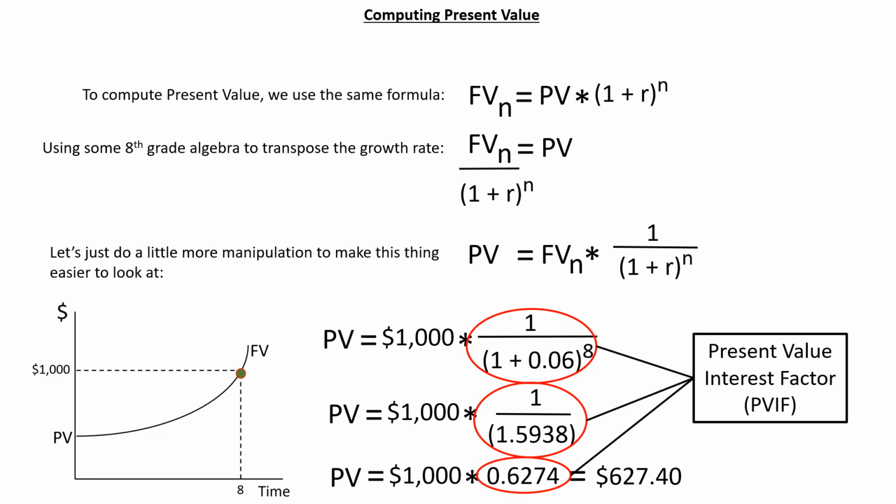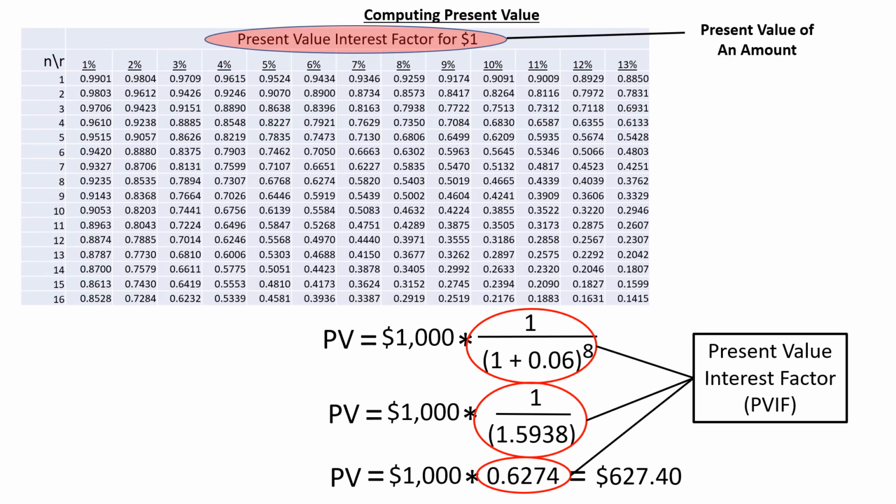As you may have already guessed, the value in the red circles, same value just in 3 different forms, has already been computed for you. It is called the present value interest factor, the PVIF, and can be found in the present value of an amount table. Here is the present value of an amount table. And here is our present value interest factor given a 6% rate of inflation for 8 years. So you really didn't have to make all of those calculations. You just use the table.